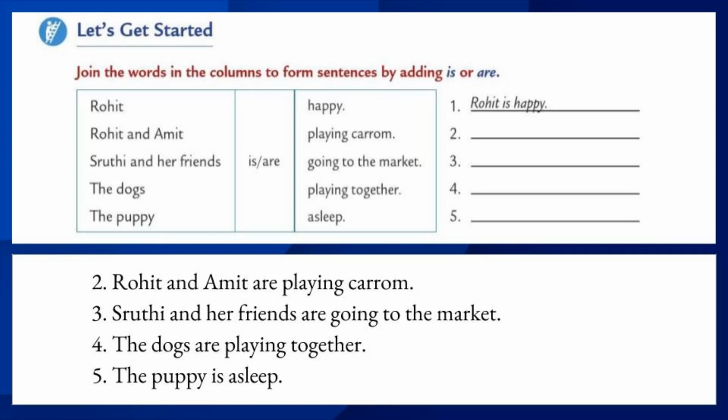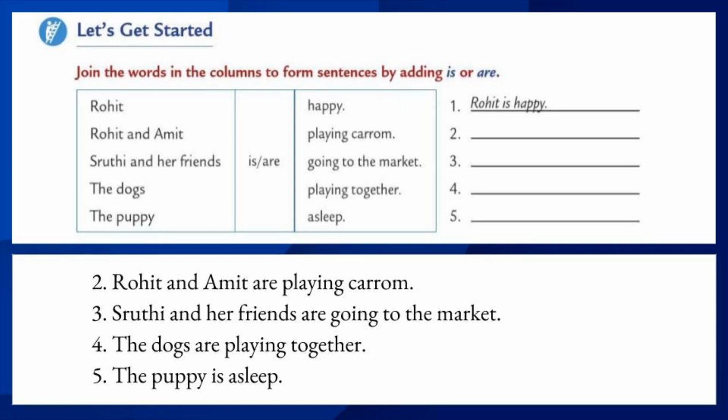Let's move to the second one, Rohit and Amit. So Rohit and Amit means two persons. It is a plural subject. So which verb should we use here? Are. For plural subjects, we should use a plural verb. Rohit and Amit are playing carom. Write neatly. Let's move to the third one, Shruti and her friends. So this is also a plural subject. Shruti and her friends are going to the market.